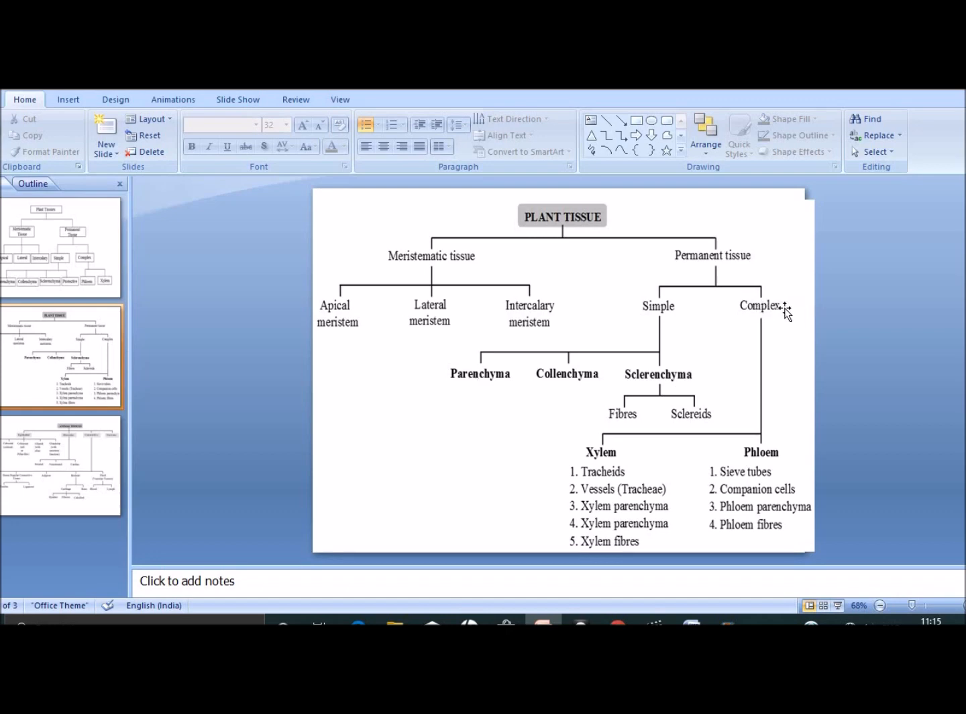The parenchyma is divided into two types, that is the chlorenchyma and the aerenchyma. The complex permanent tissue is divided into two parts, that is the xylem and the phloem. Both the xylem and phloem are divided into four different parts. That is, xylem consists of tracheid, vessel, xylem parenchyma and xylem fiber, and the phloem consists of sieve tube, companion cell, phloem parenchyma and phloem fiber.